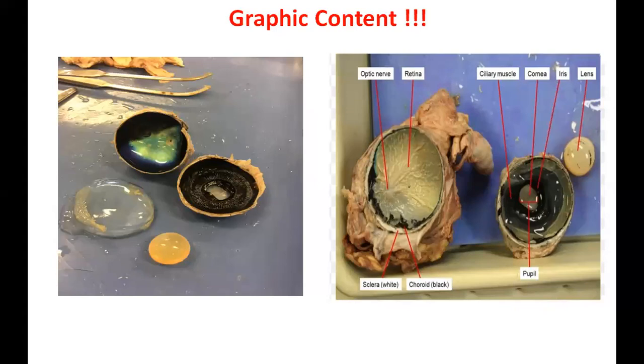Human body parts are given different colors so you can study nicely. But once you cut the dead body and see, everything is the same color and very hard to differentiate.